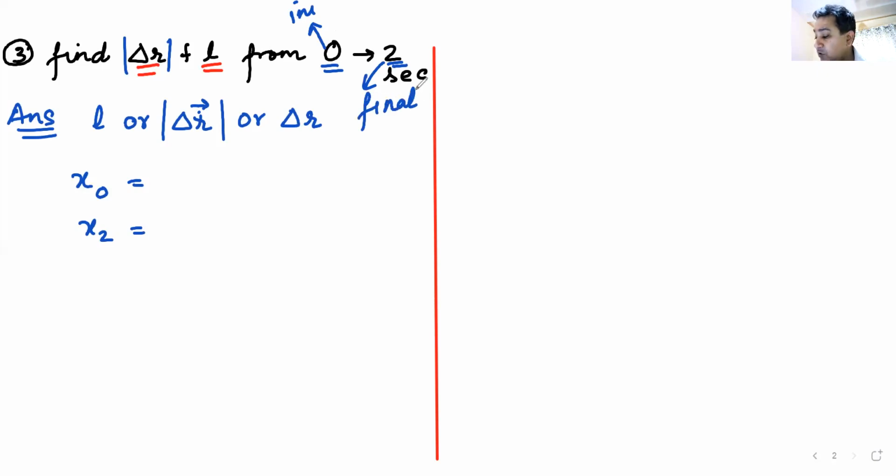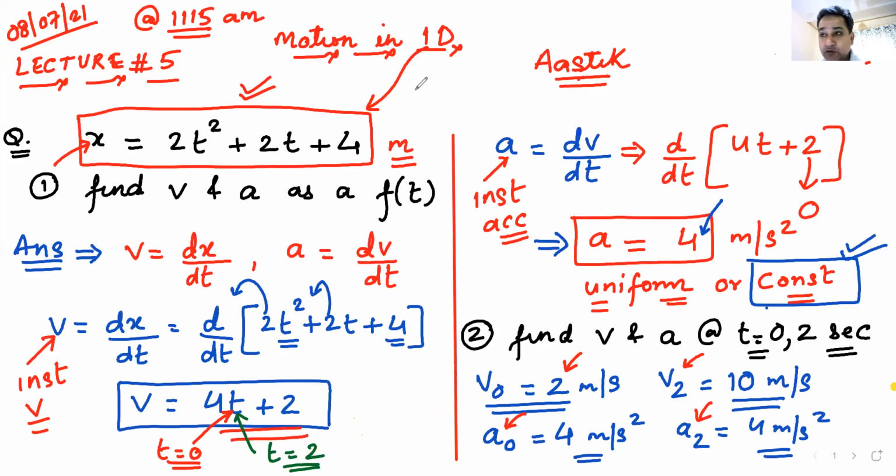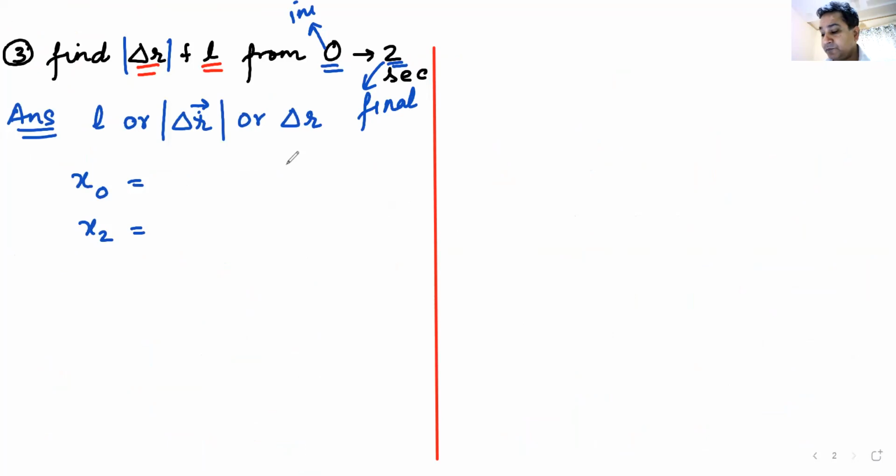So what is x0? Look at the value of x. Put the value of t as 0. So what is the answer? What is the value of x0? X0 will be equal to 4. Are you getting my point? Yes, Niharika, x0 is 4.